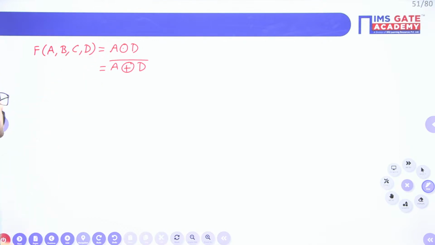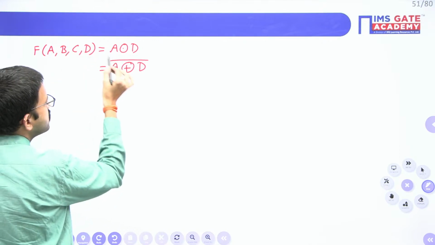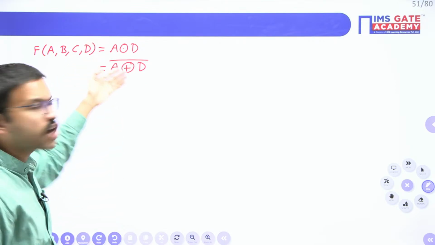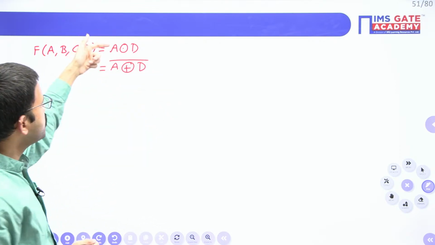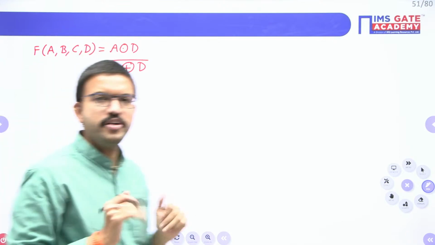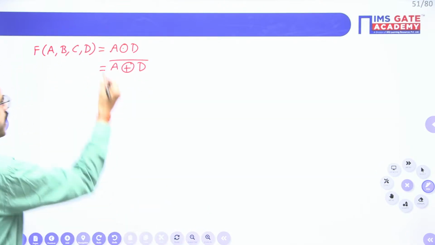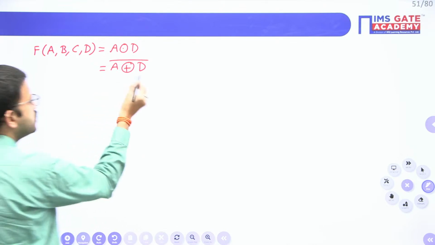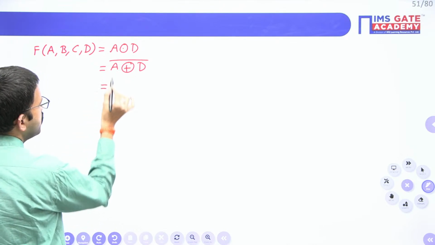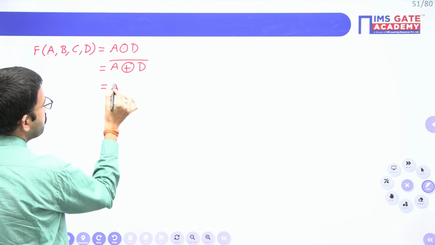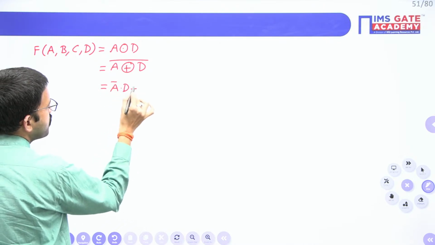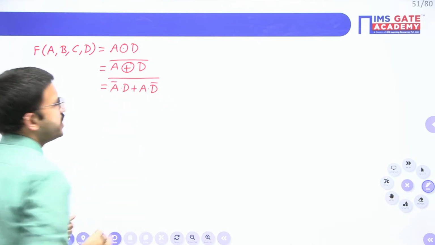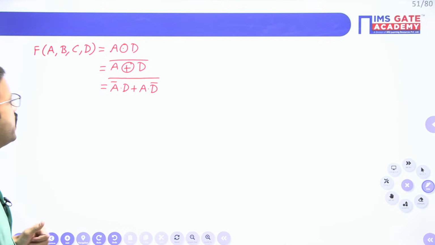Okay. So what I have done is, since you are having the function in the normal form, I have written that function as complement of some other function. Since we know that XNOR and XOR are complement of each other, just represent A XNOR D as complement of A XOR D. Okay. Now just write this expression. A XOR D is nothing but A bar D plus A into D bar. And you are having external complement as it is.